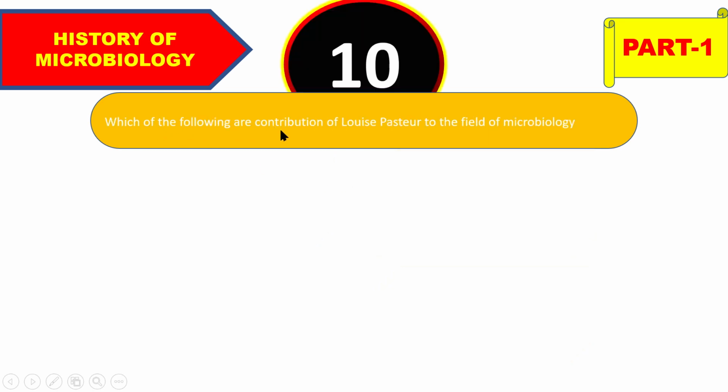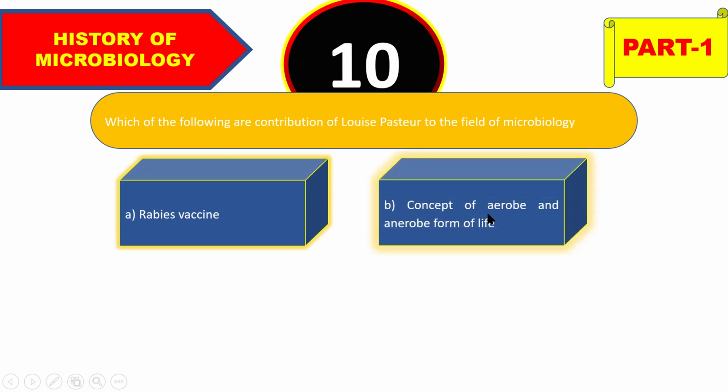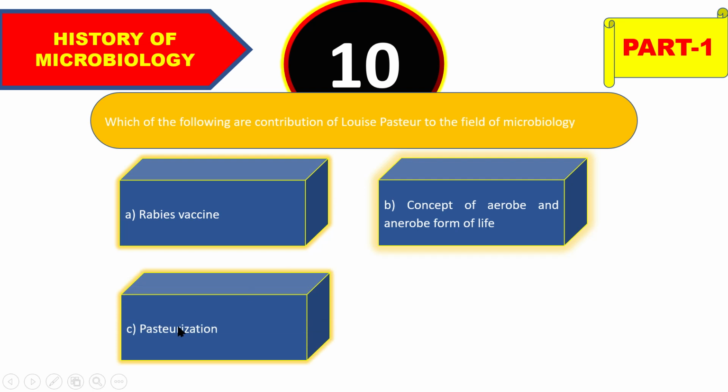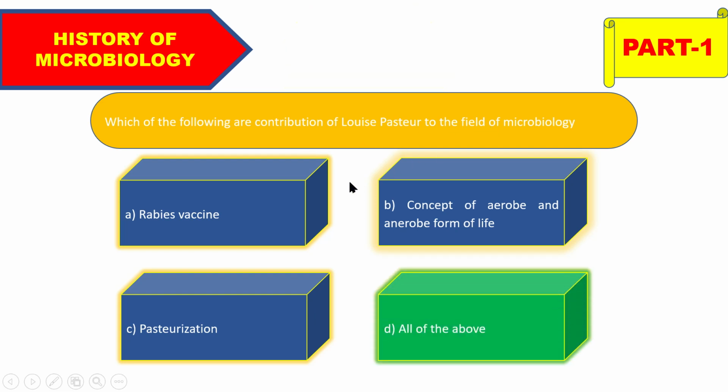Which of the following are contributions of Louis Pasteur to the field of microbiology? That is rabies vaccine, concept of aerobe and anaerobe forms of life, pasteurization, and all of the above. So which one is the contribution of Louis Pasteur to the field of microbiology? And the right answer is all of the above. All are the contributions of Louis Pasteur.